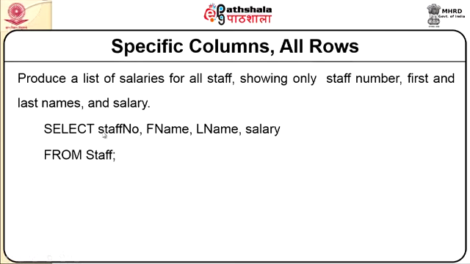In that juncture, I will be using select. Here that star needs to be replaced with what is to be projected. So select staff number, first name, last name, salary from the staff table would fetch us a complete list of salaries with staff number, first name and last name.